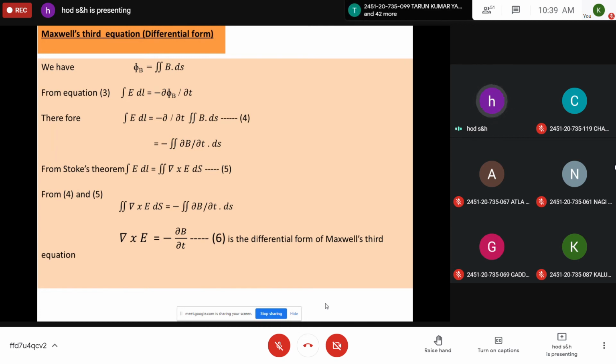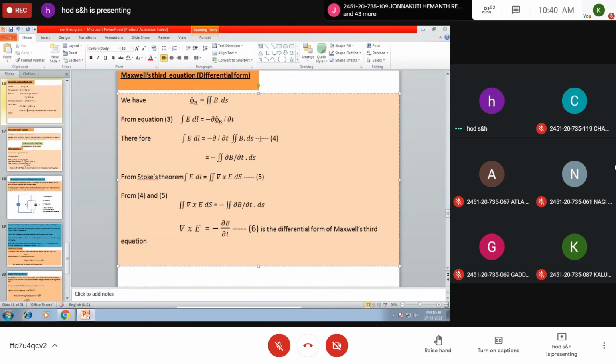Now you have to apply Stokes theorem. According to Stokes theorem, the line integral of E along a closed curve dl is equal to the surface integral of the curl of E taken over a surface enclosed by the curve. So that is mathematically, the line integral of E dot dl is equal to the surface integral of del cross E dot dS, equation 5. So from 4 and 5 you can write, this is equation 4.